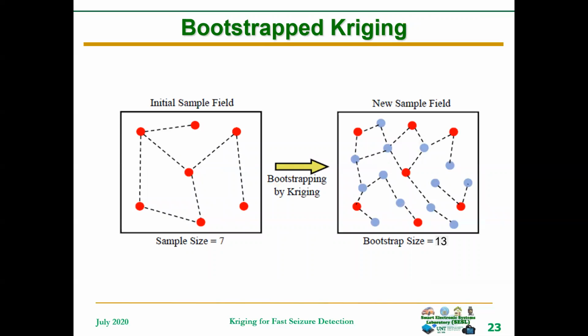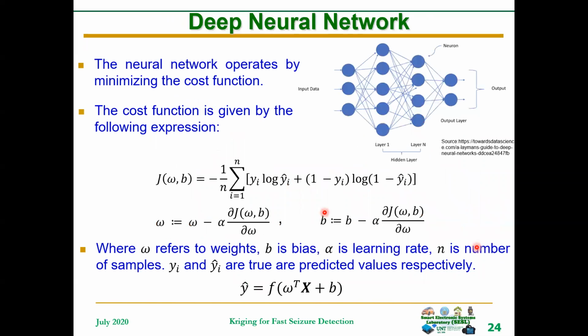We have adapted that to the concept of bootstrapped Kriging: we have an initial field with a relatively small data size, and we bootstrap it by increasing the data size using Kriging without changing the area of the field.